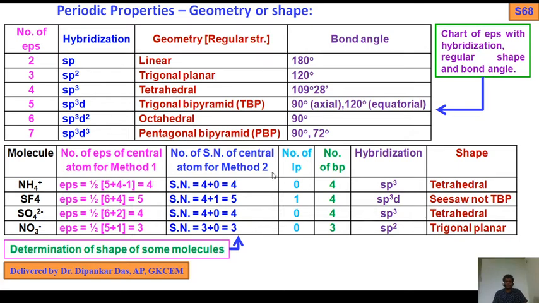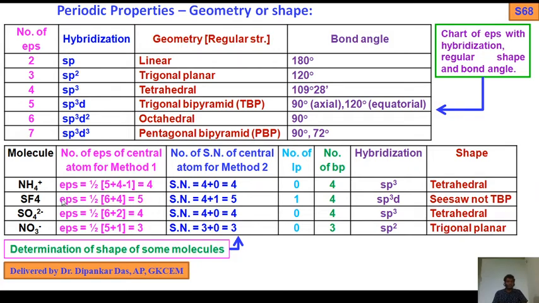Out of the number of 4 EPs, how many bond pairs? 4 BPs. Why? Because 4 EPs are required to form 4 bonds, that is 4 NH bonds. So the number of BP, bond pairs, is 4, and the number of LP is 0. If you get the number of EPs as 4, then what will be the hybridization? sp3. Later we will discuss the long chart where everything has been written. sp3 shape will be tetrahedral.